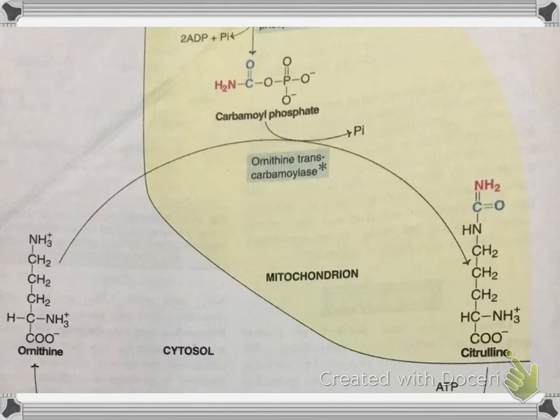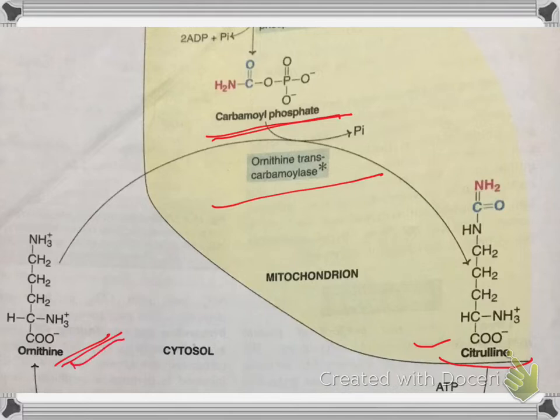In this step, the ornithine combines with the carbamyl phosphate in the presence of the enzyme ornithine transcarbamylase to form citrulline. Citrulline and ornithine are basic amino acids and are not present in the structure of protein due to lack of codons.